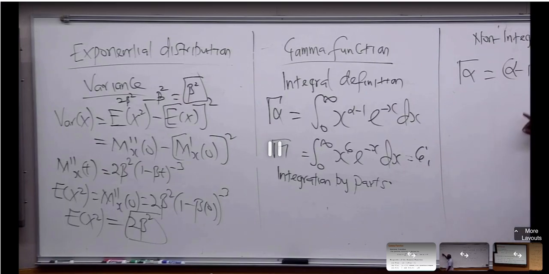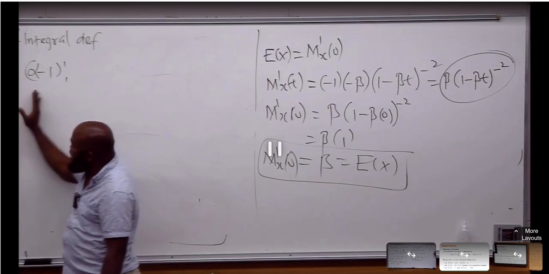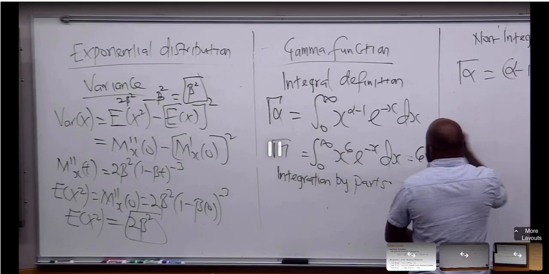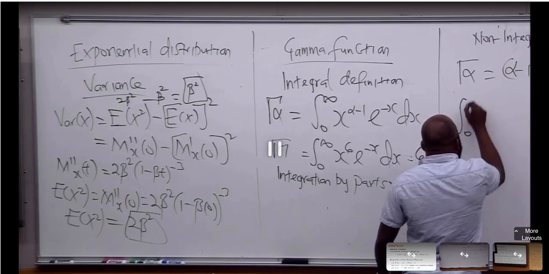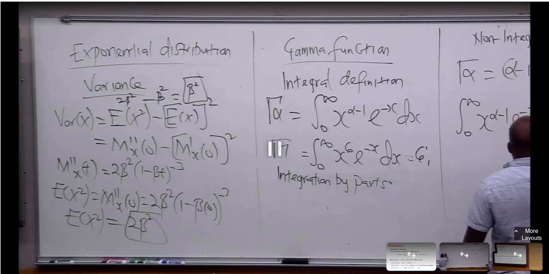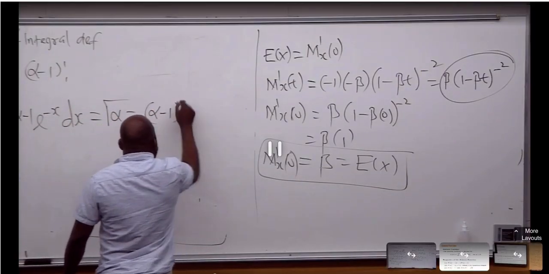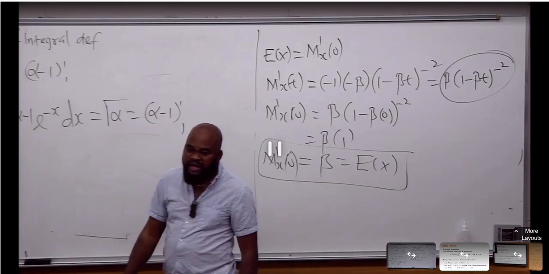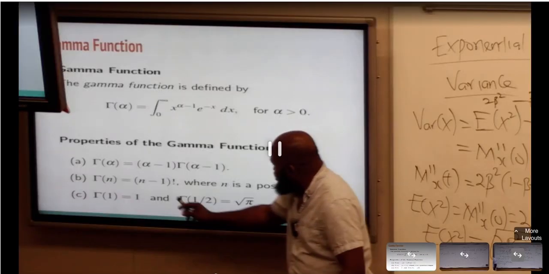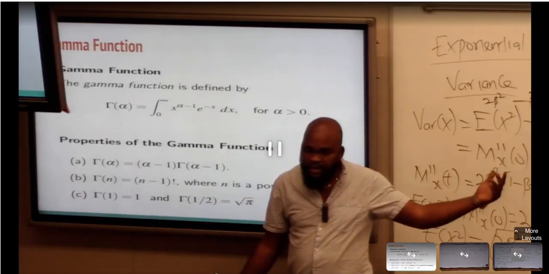This is the non-integral definition of a gamma alpha. This is an integral definition. Integral means from 0 to infinity, this raised to power this, and the gamma alpha is the same thing as alpha minus 1 factorial. That's what I mean. Now when you take a look at this, gamma n is n minus 1 factorial, just like what I said.